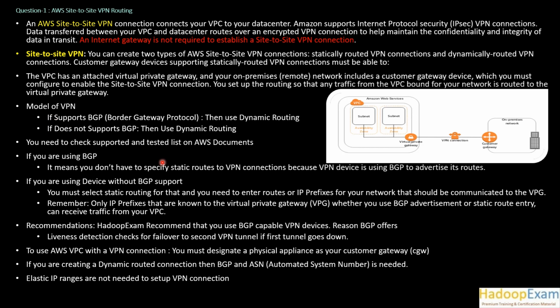Now, depending on which type of VPN you use, if it supports BGP, which is Border Gateway Protocol, then use dynamic routing. If your VPN is using the BGP protocol, then use dynamic routing. If it does not support BGP, then use, sorry, it should be static. It says wrong here. Basically, this should be static, right? If BGP is not supported, then it should be static routing. I'll update this presentation and save it.